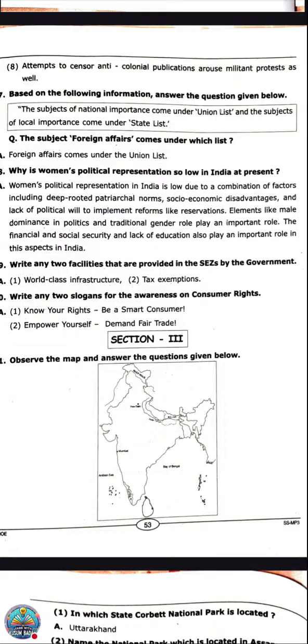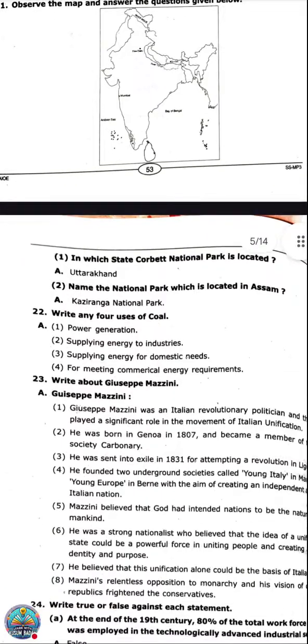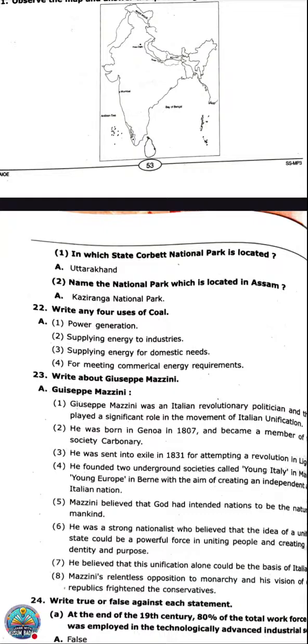Now the 21st question. The 21st question is map based. Observe the map and answer the following questions. In which state is Corbett National Park located? Uttarakhand, Corbett National Park. You need to learn these national parks and sanctuaries very nicely.